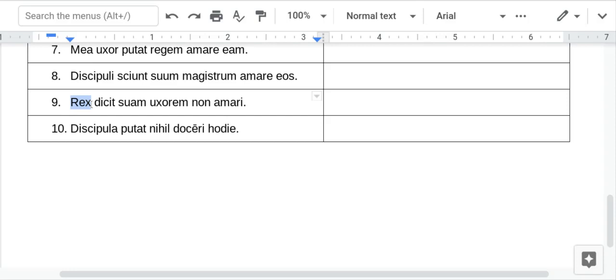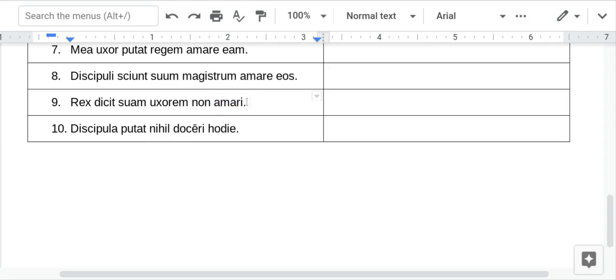Number 9, the king says, present tense for dicit, the king says that his wife. So similar to what I did there. Now here, this is the first time I've used this type of infinitive. It's present passive. Almost all of you had trouble with this. So it's present tense and it's passive.